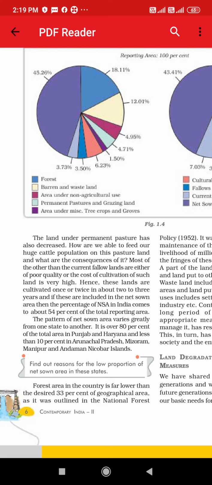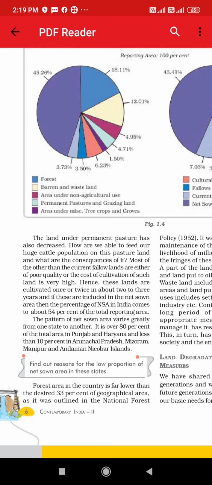What happened to that pasture land? You can imagine that the pasture land which was used for grazing of animals and feeding of cattle is now being used for construction, like industries or other things.